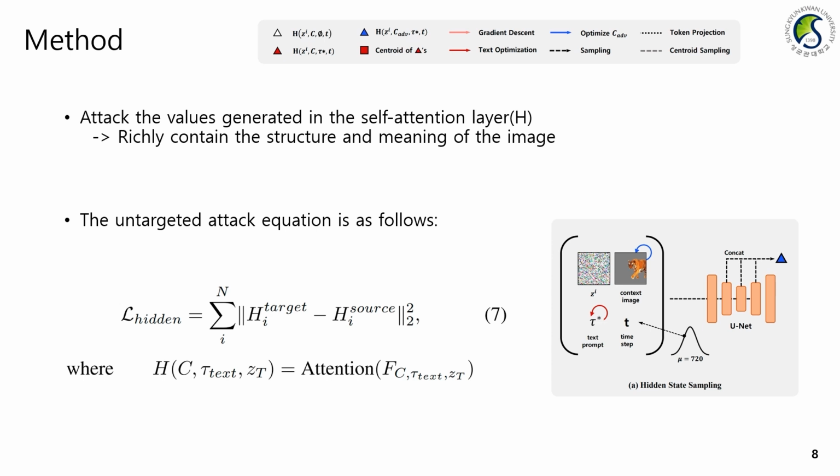If we call the space forming h for the input latent as h space, our attack method maximizes L hidden in the equation on the slide. This means that the source extracted from the input value moves away from the target. In this figure, we can see that h is extracted from the results of several layers in the middle of the Stable Diffusion unit.